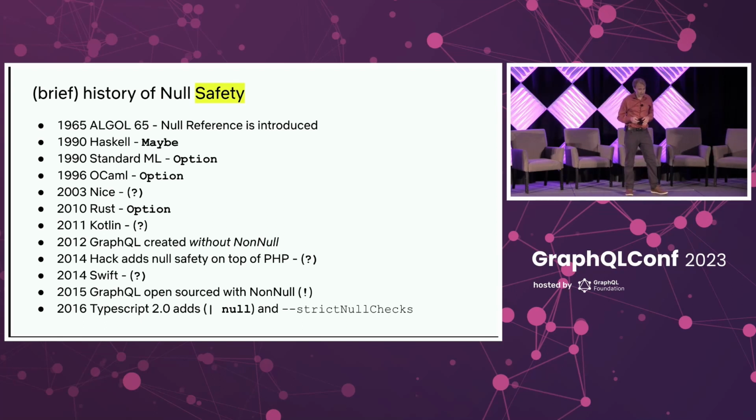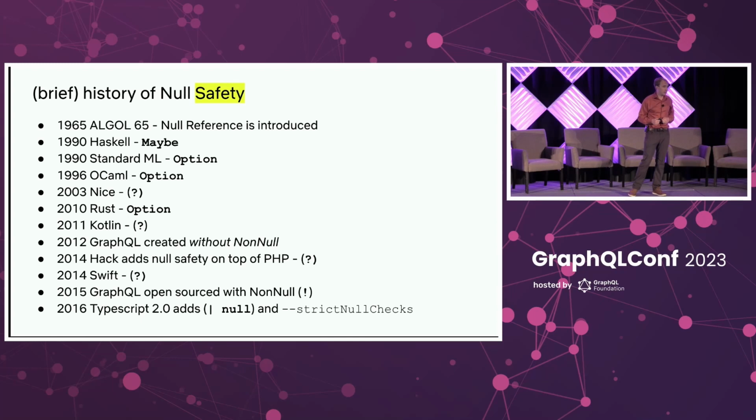So in 2012, there weren't really any mainstream production-ready languages that had proper null safety. And so GraphQL didn't either. The non-null operator did not exist yet at that time in GraphQL. It's not until 2014, and you have now Hack being developed inside Facebook, adds type safety on top of PHP.